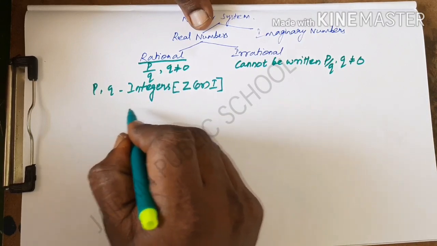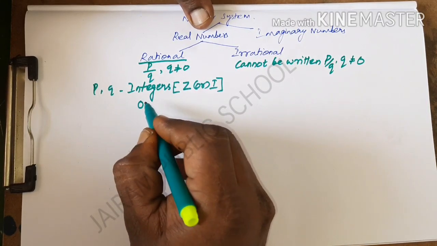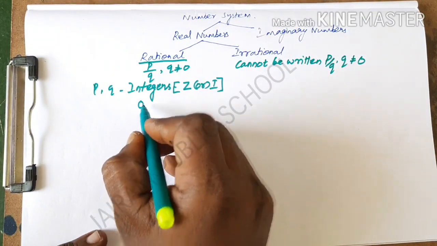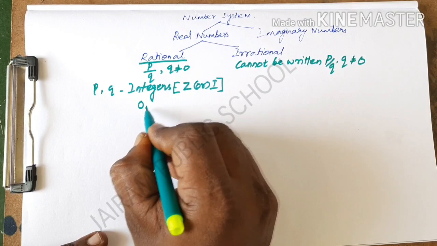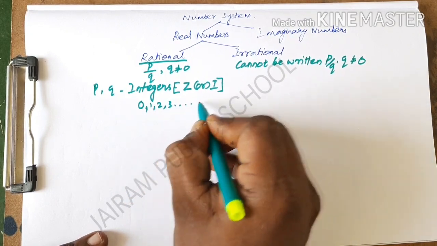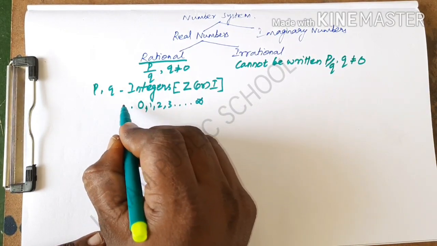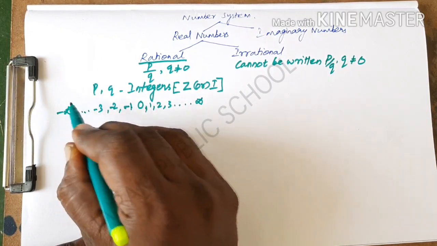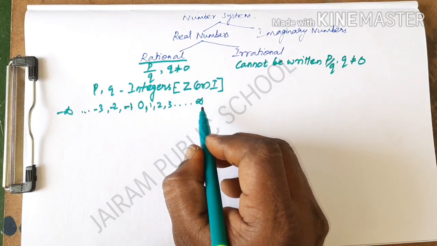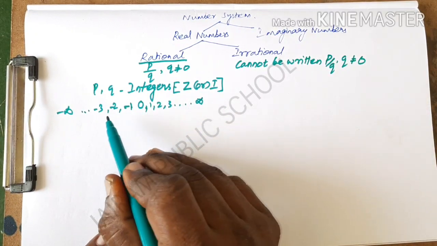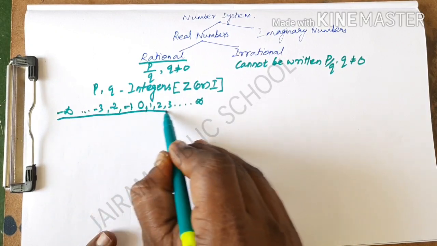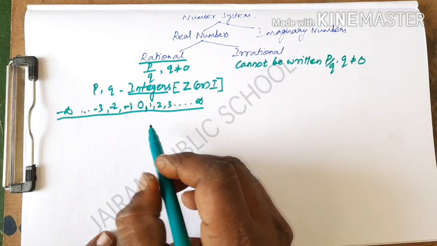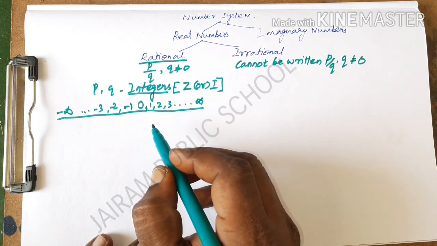Integers have the origin value 0, that means the collection of positive numbers and negative numbers is called the integers. The positive side starts from 0, 1, 2, 3 and goes on to infinity, and the left side values are -1, -2, -3 and so on up to minus infinity. Infinite means uncountable values. This is the general form of integers. From the integers we describe the remaining types of numbers.